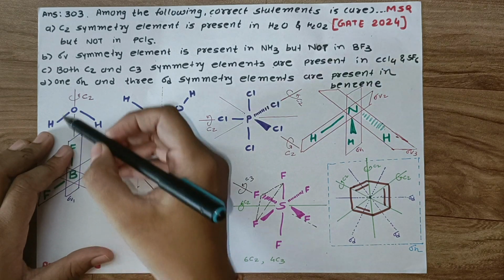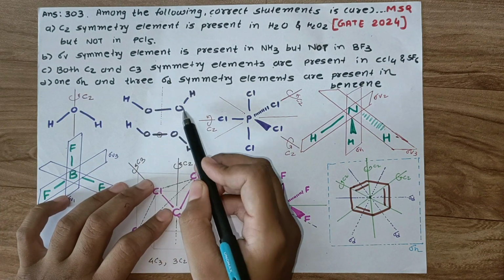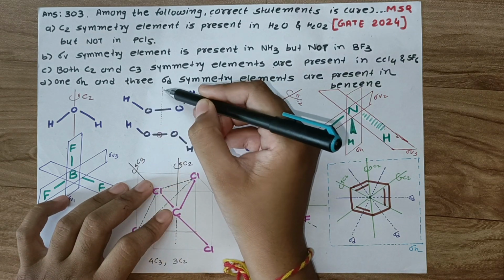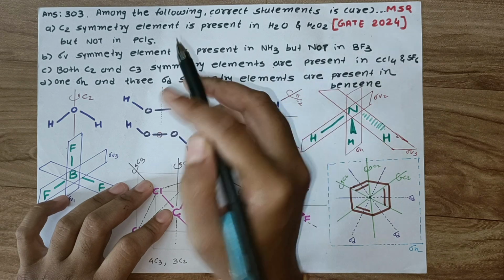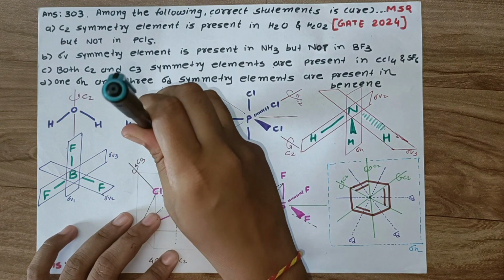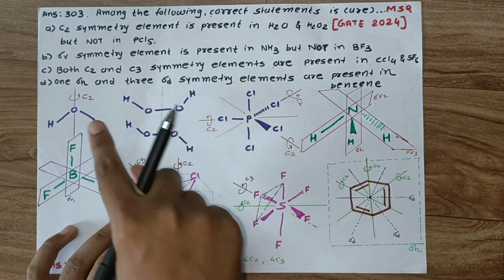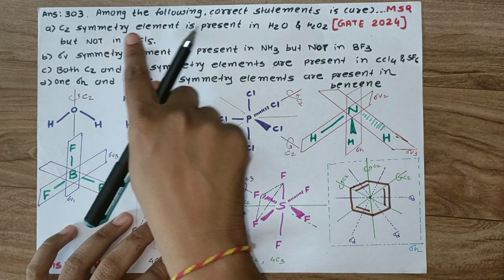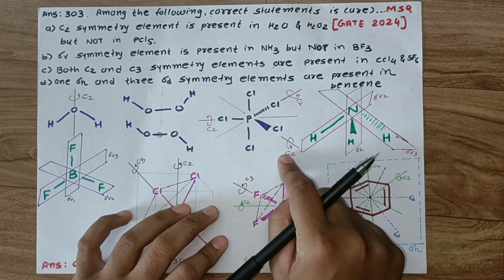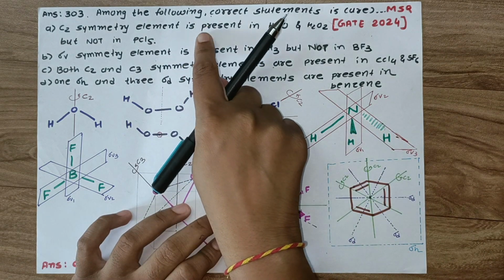In H2O, this C2 axis is present, and in H2O2, for both the cis and trans structures, this C2 axis is present. So in H2O and H2O2 the C2 symmetry element is present, but not in PCl5? See, in PCl5 there are 3 C2 axes present, so this statement is incorrect.